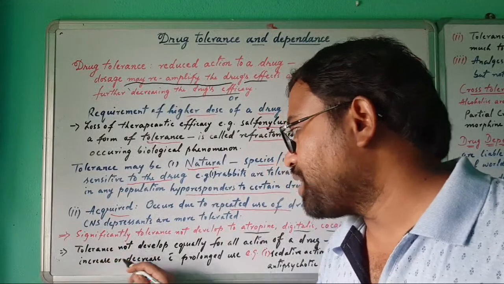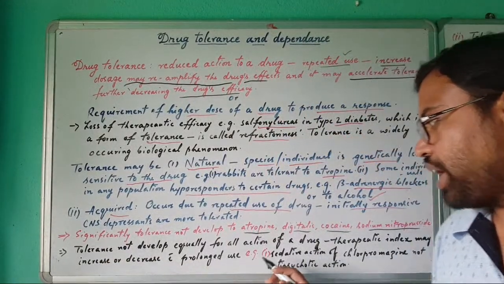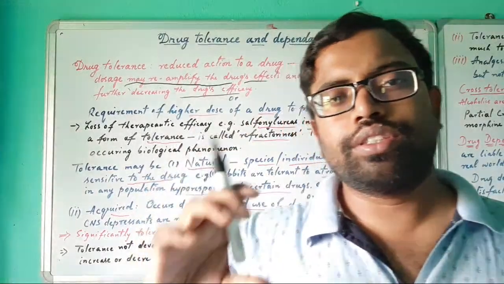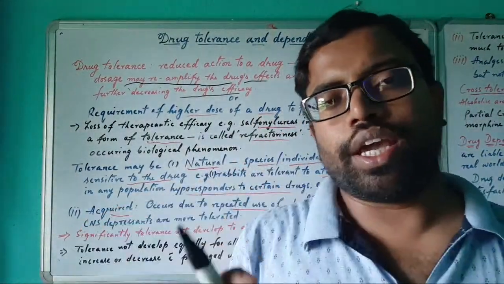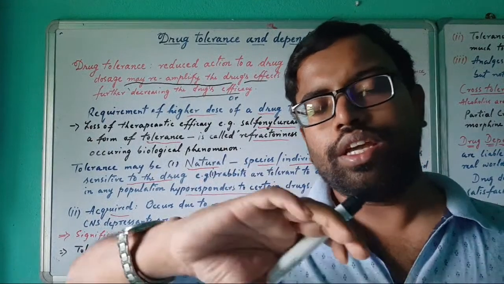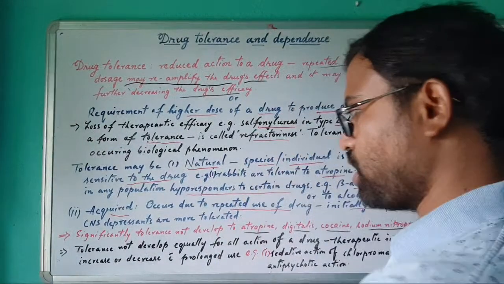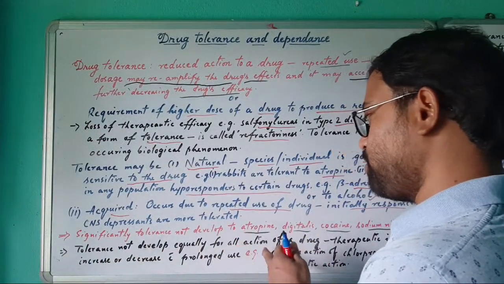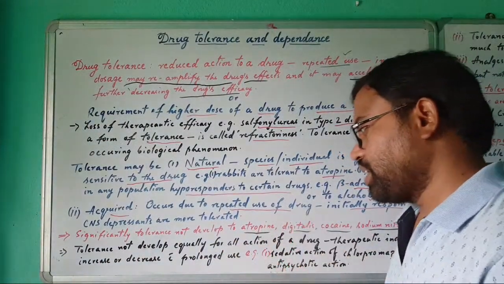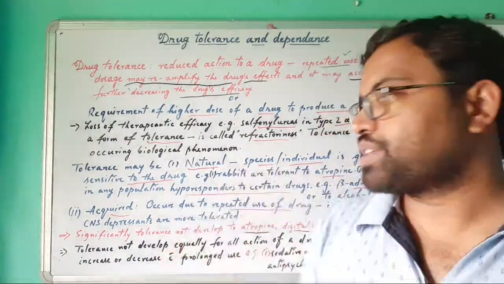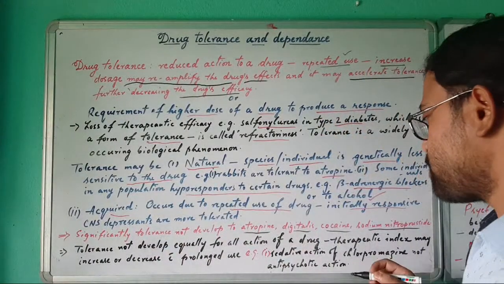Another point: tolerance is not developed equally for all actions of a drug. A certain drug gives some particular action and another gives some other action, so tolerance will differ for each action. The drug cannot give the same action for another person also, because of tolerance.